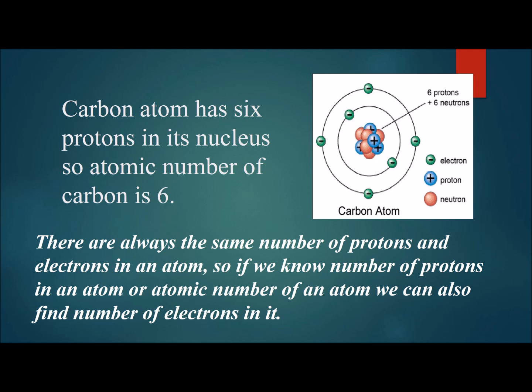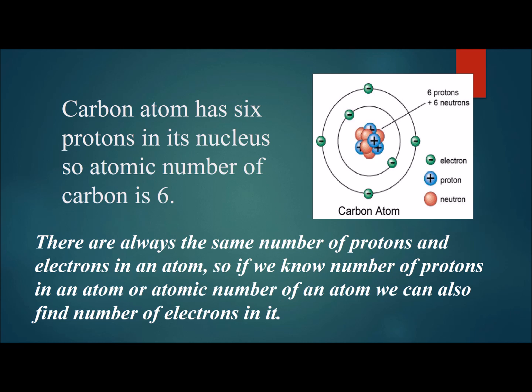A carbon atom has 6 protons in its nucleus, so the atomic number of carbon is 6. Let's revise this once again: an atom has an equal number of electrons and protons. The number of protons in an atom represents the atomic number of that atom.